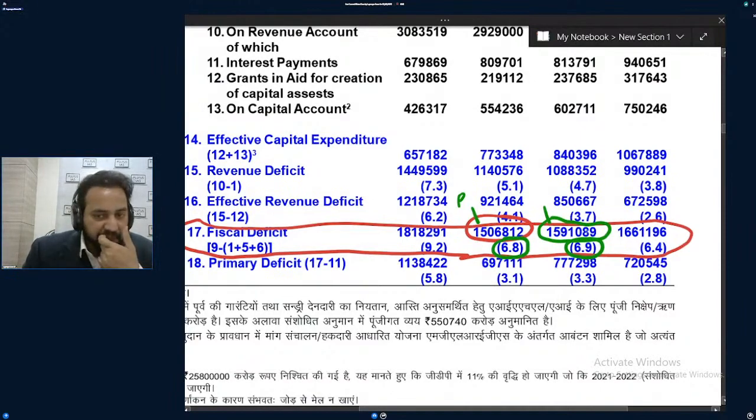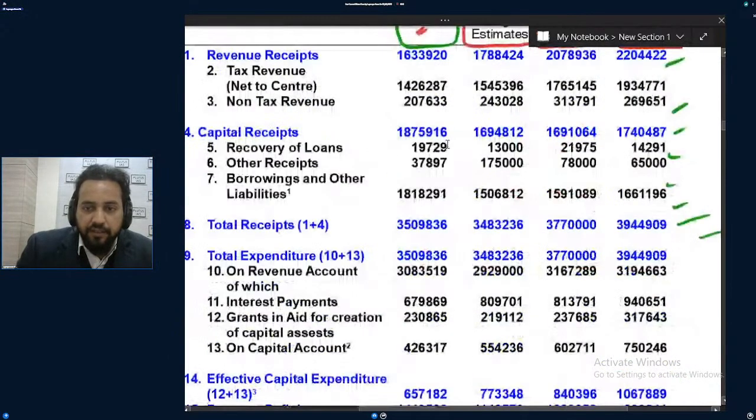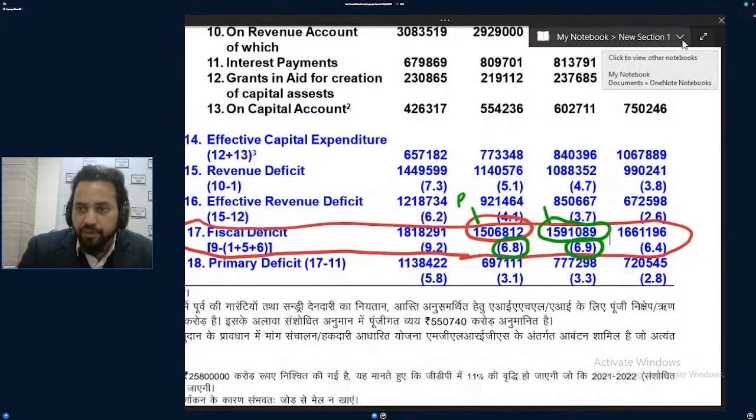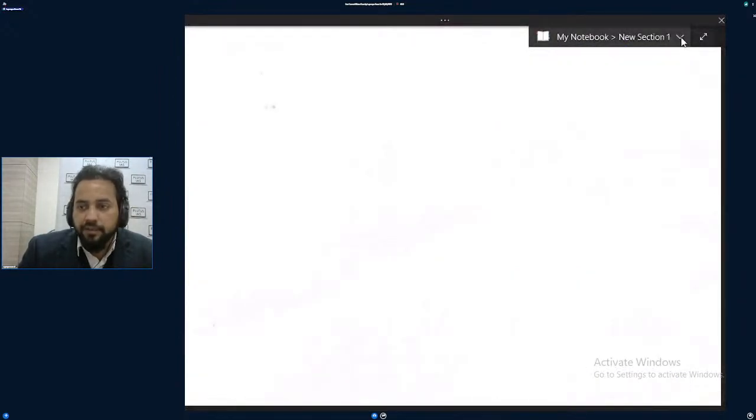Got it? So accordingly, it will be getting revised. Every data will be revised. And this is the budget at a glance. Try to finish the job. Try to get a reading of this document. I will upload this, or you can download it from the government website.